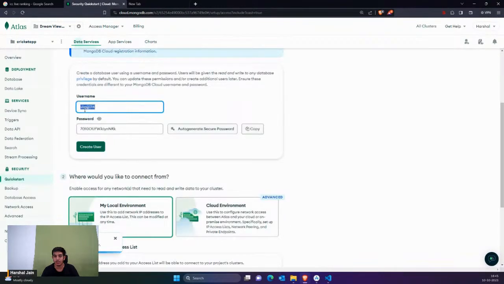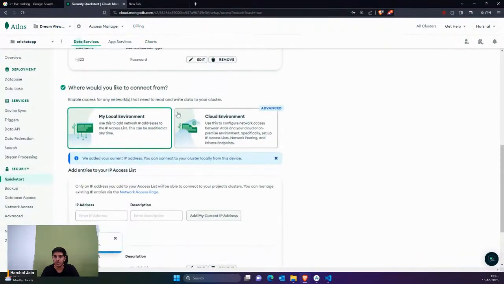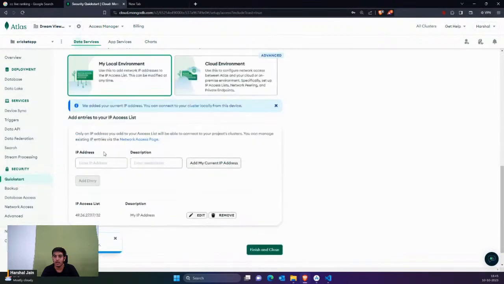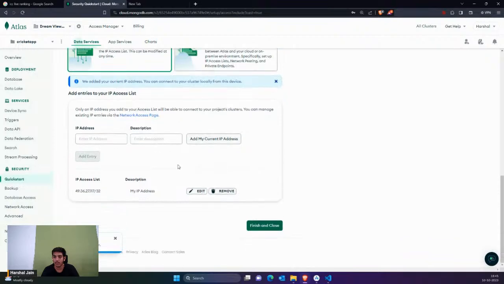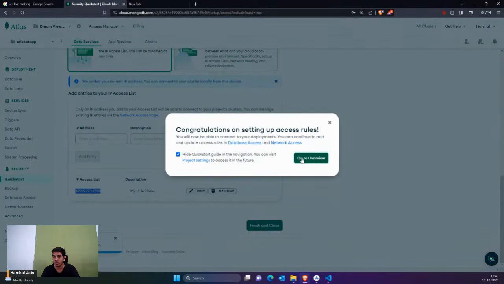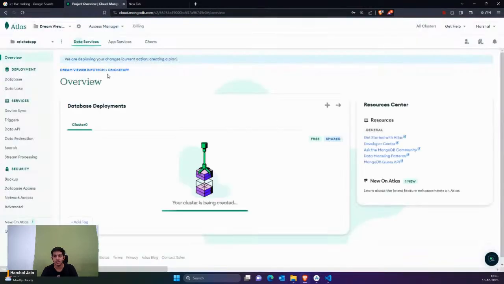So right now I'm just going to add some username. Suppose this is the username, and similar to this we have the password. So create user. Okay, we created the user, and you can see the user has been created. Then you can see it's asking for my local cloud environment, so I'm just going to go with this, and then you can see my computer's IP address has been added automatically. So finish and close. Okay, so this is just a basic overview of how to set up MongoDB. Later on, if you are learning MongoDB, then you would learn more about this.